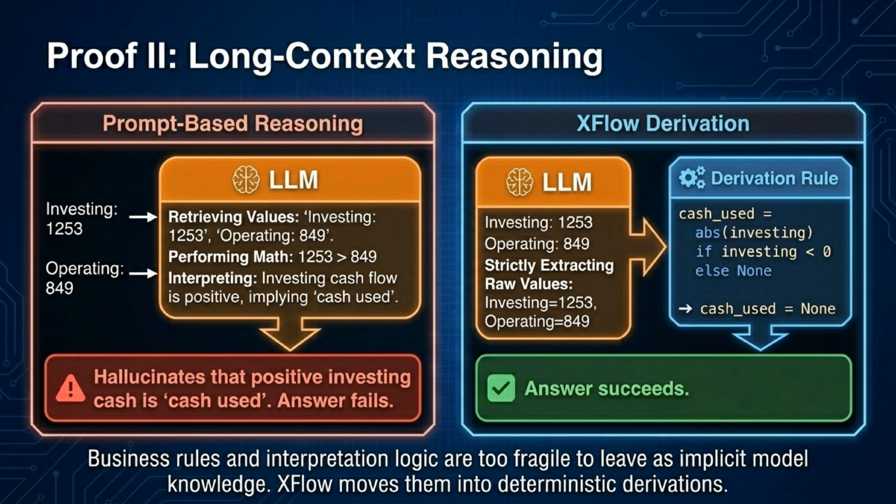Proof 2. Long context reasoning. When relying on prompt-based reasoning, LLMs often hallucinate logic when performing math or interpreting business rules. XFlow shifts this burden to deterministic derivations. The LLM simply extracts raw values, and XFlow mechanically calculates the math and applies the business rules outside the prompt, ensuring accuracy.